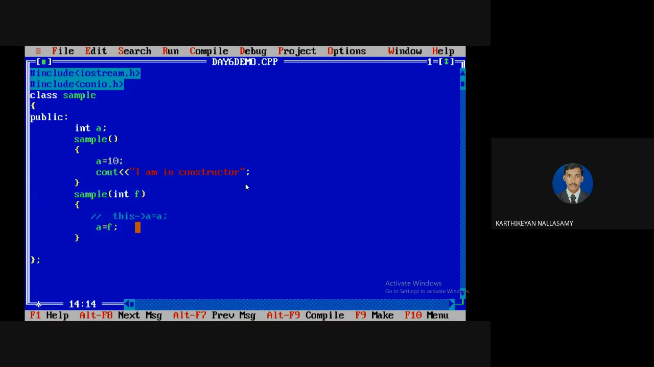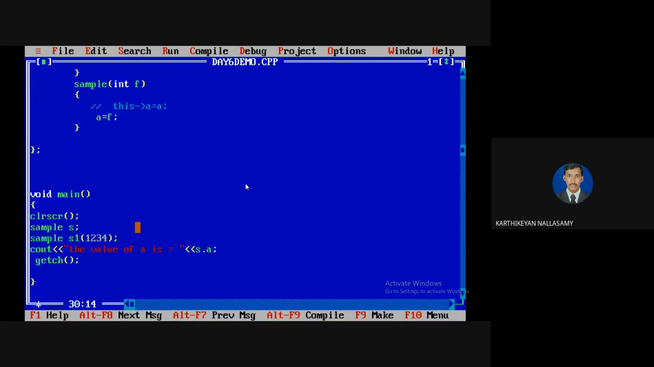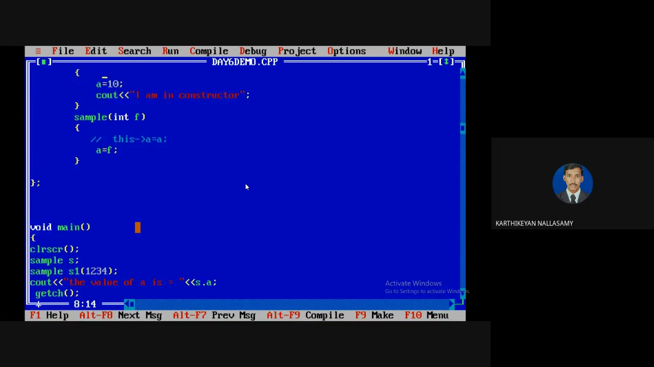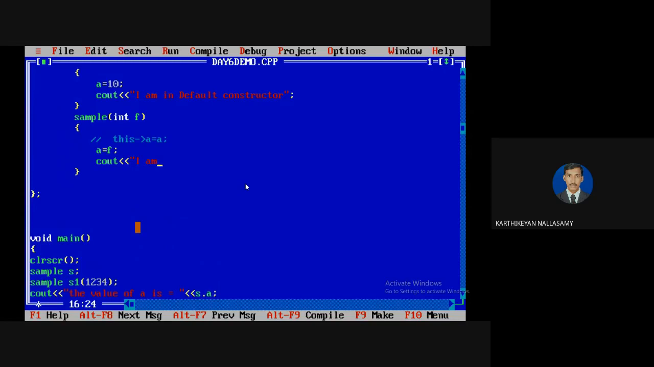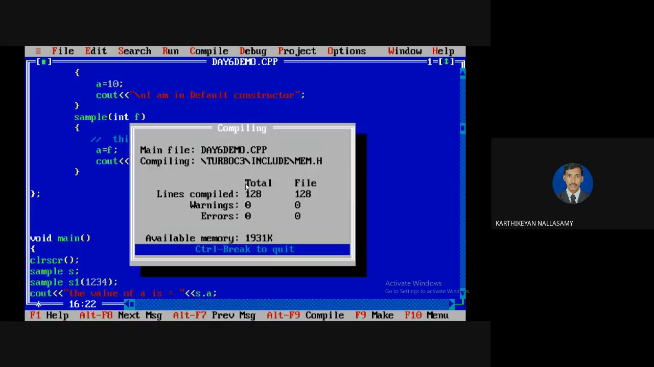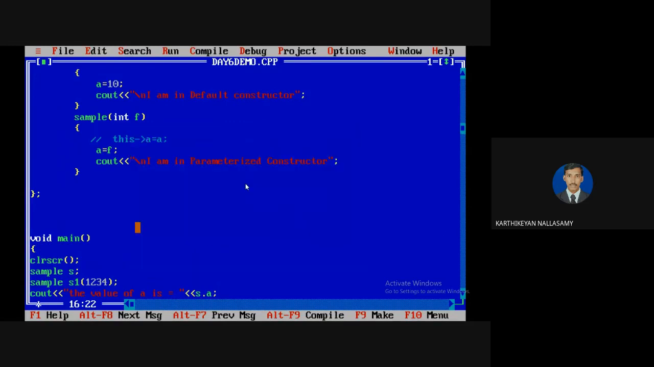And the next thing is, okay. Now we can compile. Just now I also need to put an output statement to indicate which constructor it is. So I'm in default constructor. And I'm going to add one more printf statement in the parameterized constructor. So I am in parameterized constructor. I'm going to define like this. And I'm going to compile. Okay. Then again I'm going to run.